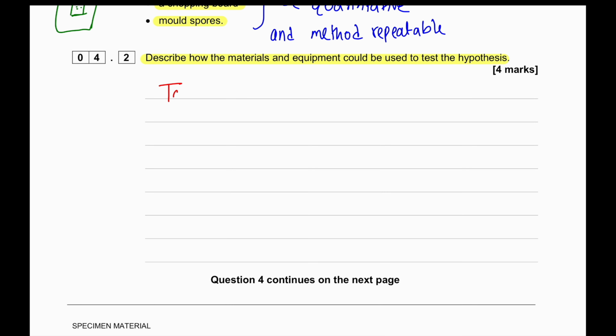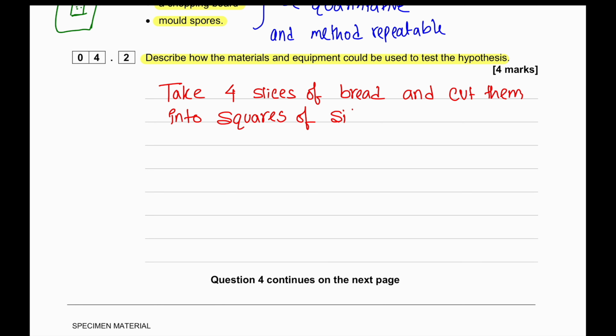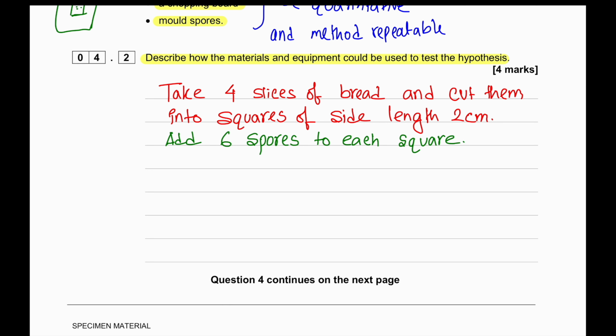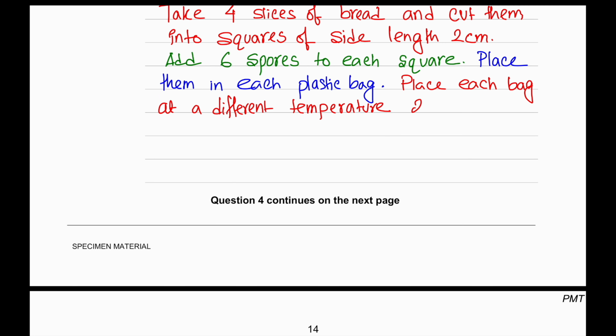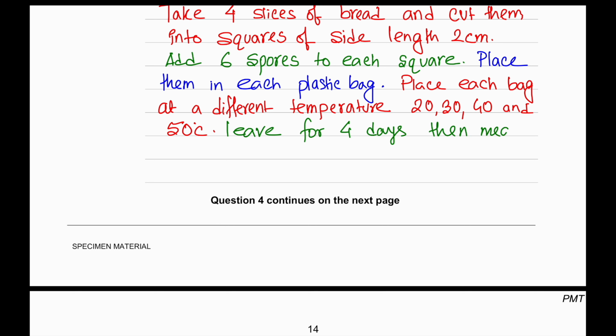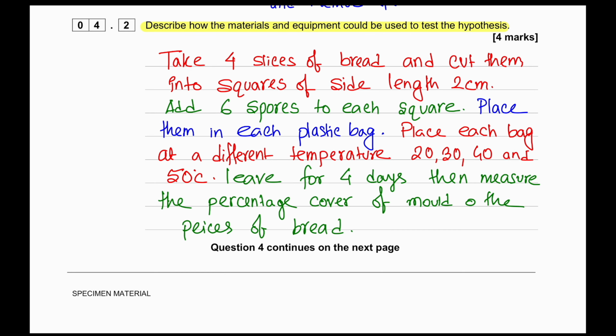Take 4 slices of bread and cut them into squares of side length 2 cm. Add 6 spores to each square. Place them in each plastic bag and place each plastic bag at a different temperature. Example: 20, 30, 40 and 50 degrees Celsius. Then leave for 4 days. Measure the percentage cover of mold on the pieces of bread after 4 days.